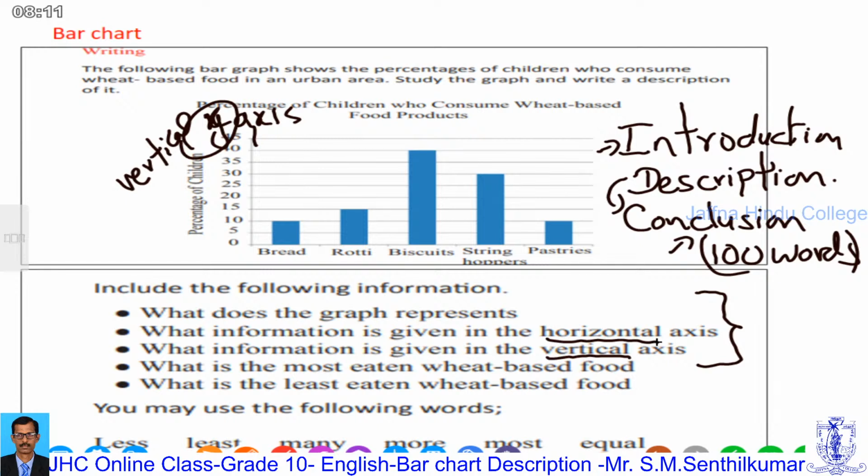They expect this terminology. Here they give percentage of the children. Sometimes they give numbers. If they give a number, you have to write 10 students, like 10 children like bread.